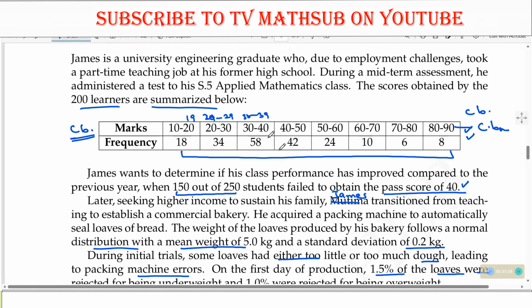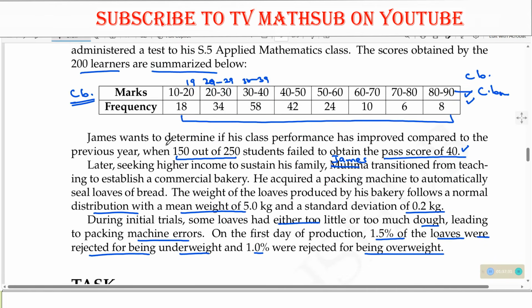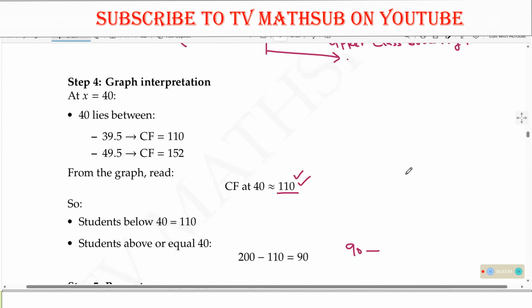But when you look at the previous year, they are telling us that 150 out of 250 students failed last year. So how many passed?